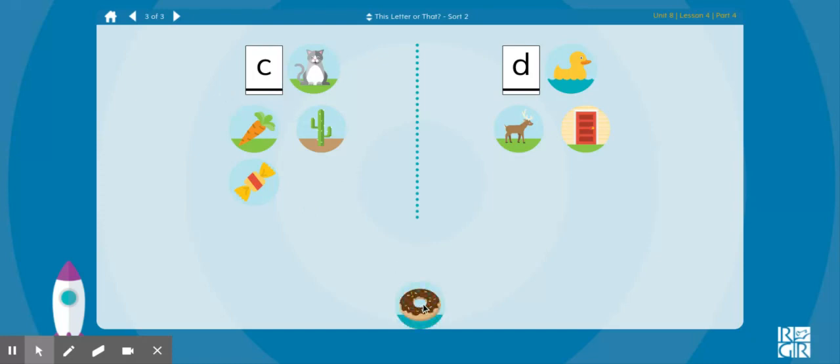Donut. What sound do you hear at the beginning of donut? Does donut go with cat or duck? Duck, donut, both start with the letter D that says d.